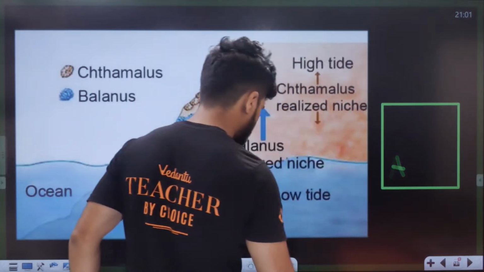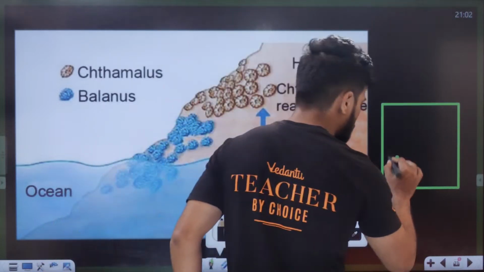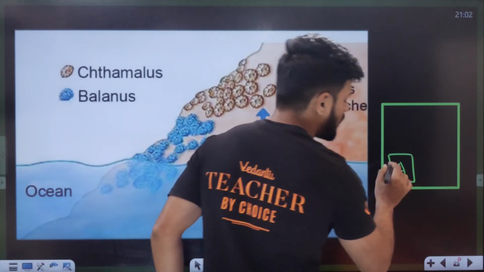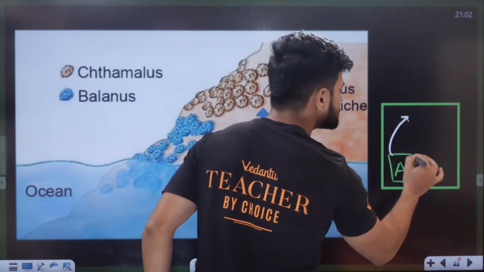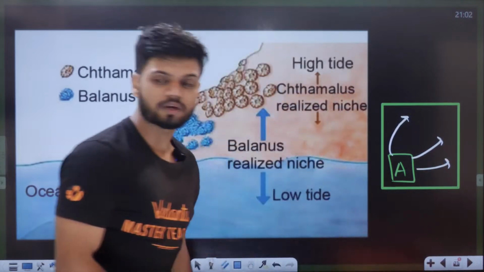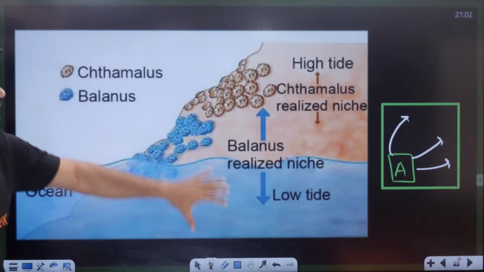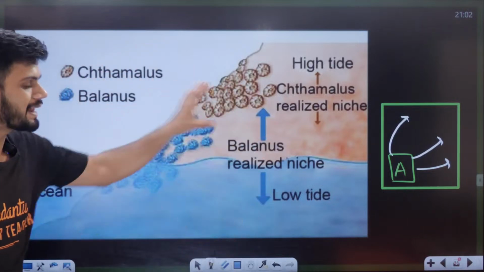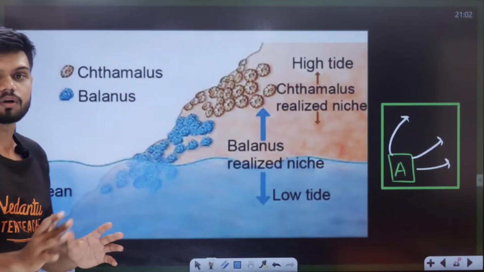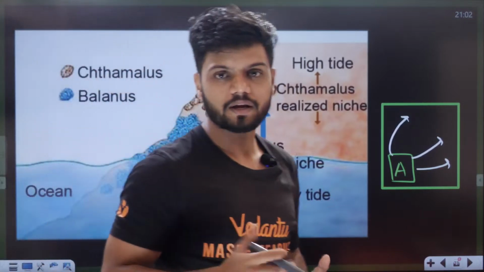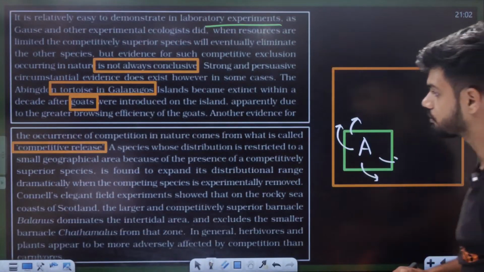as soon as, students, as soon as B was removed, A was able to expand very well. Because we removed B. So if you remove Balanus from here, this Catalamus will start to grow everywhere. That is called as competitive release. It is called as competitive release.